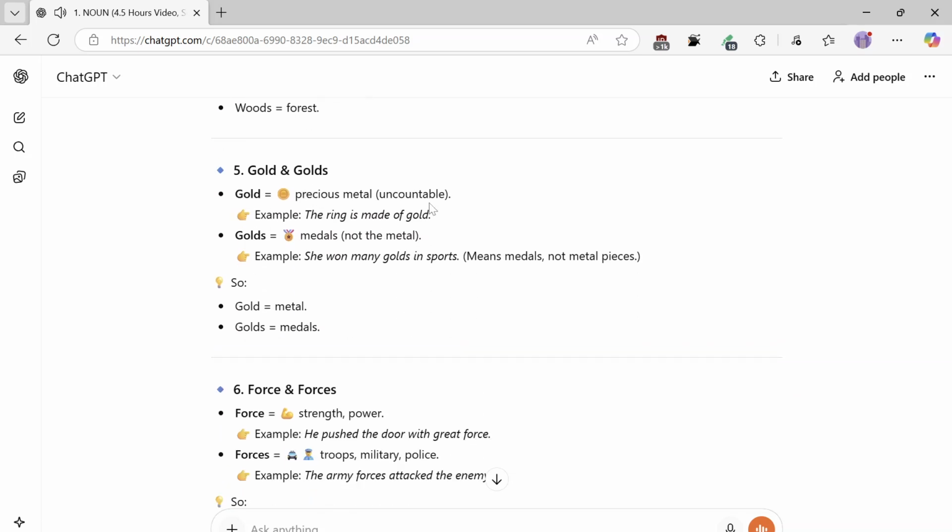5. Gold and golds. Gold is a precious metal, uncountable. Example: The ring is made of gold. Golds equals medals, not the metal. Example: She won many golds in sports, meaning medals, not metal pieces. So gold is the metal; golds equals medals.